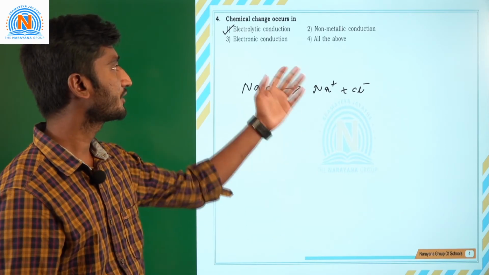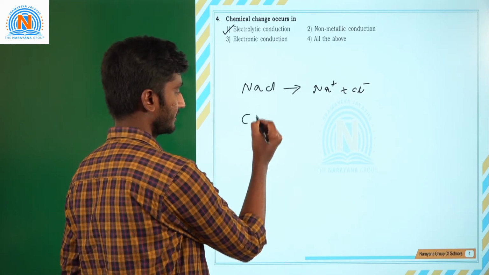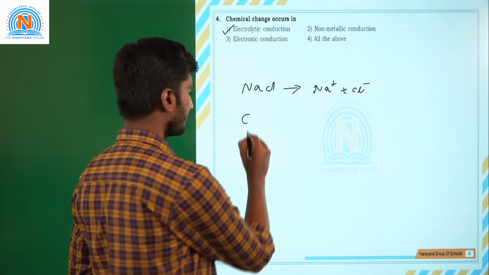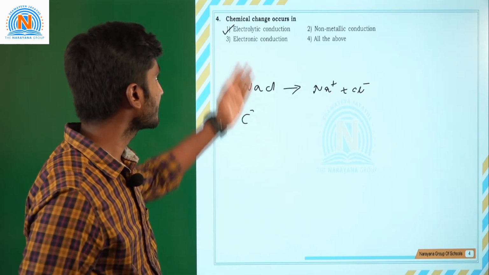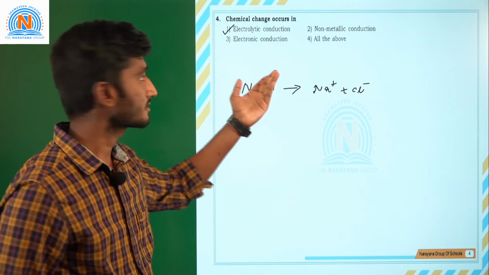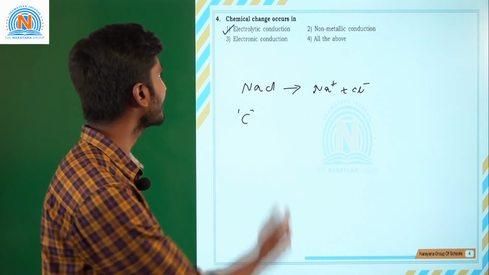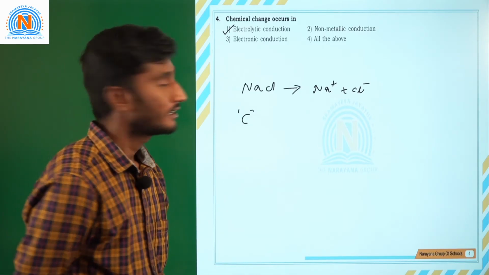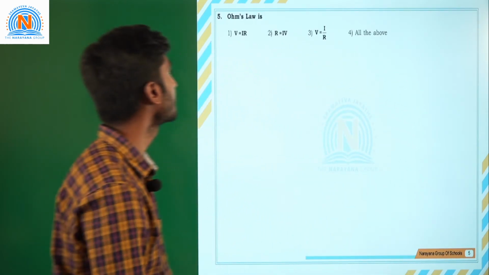For example, if you take a non-metal like graphite, an allotrope of carbon, in its conduction it is not undergoing any chemical change. Only in electrolytic conduction is chemical change occurring. We'll go to the next question.